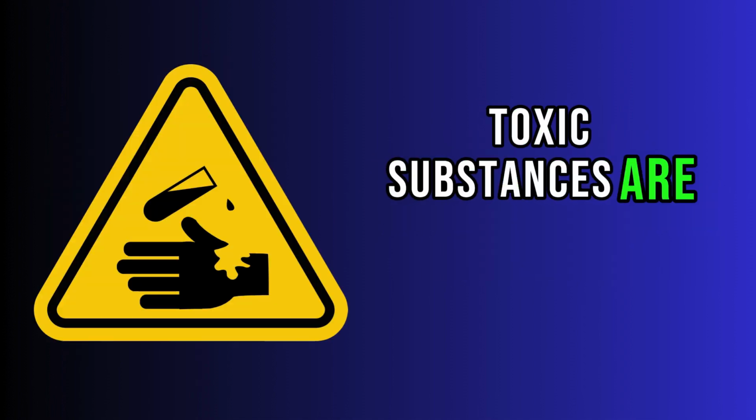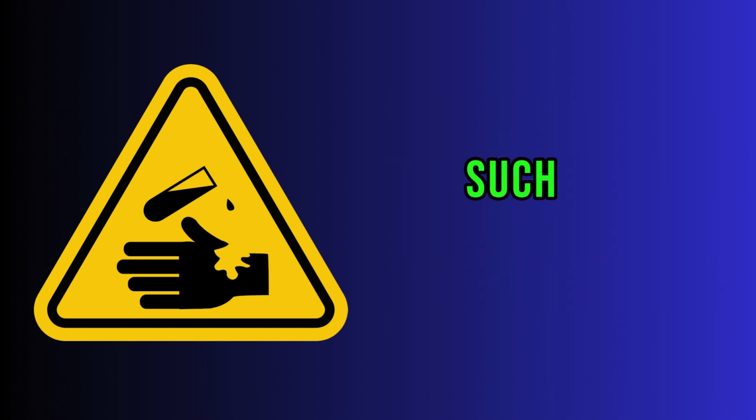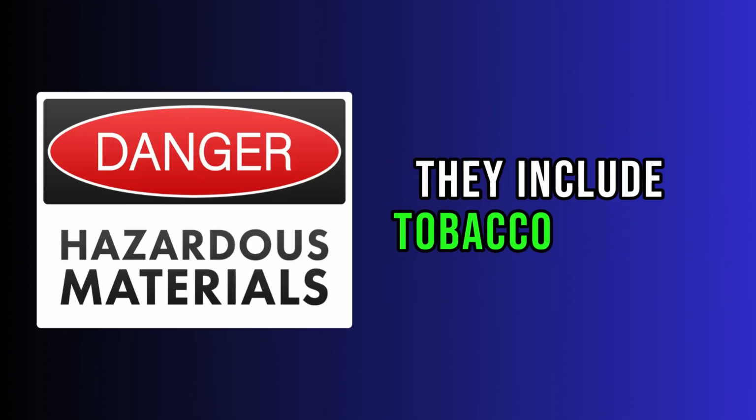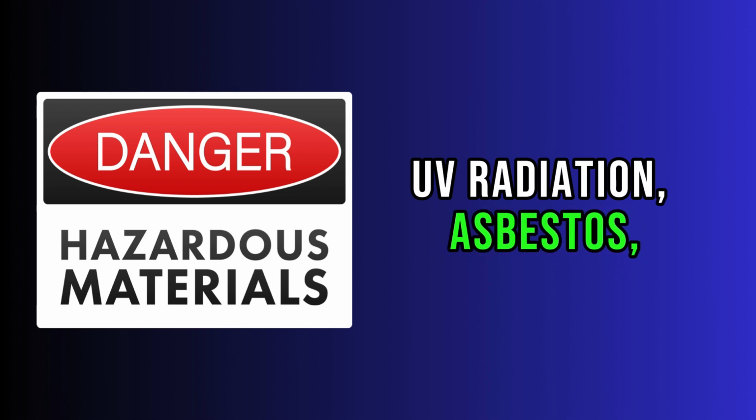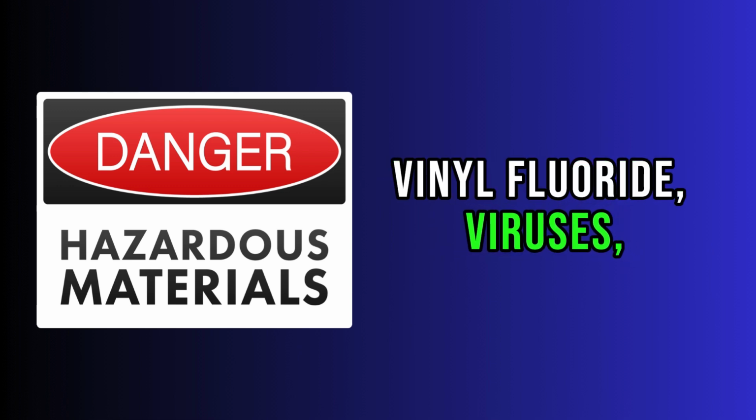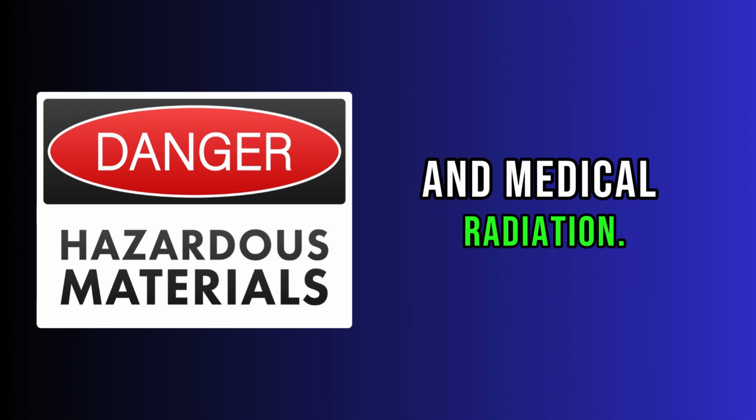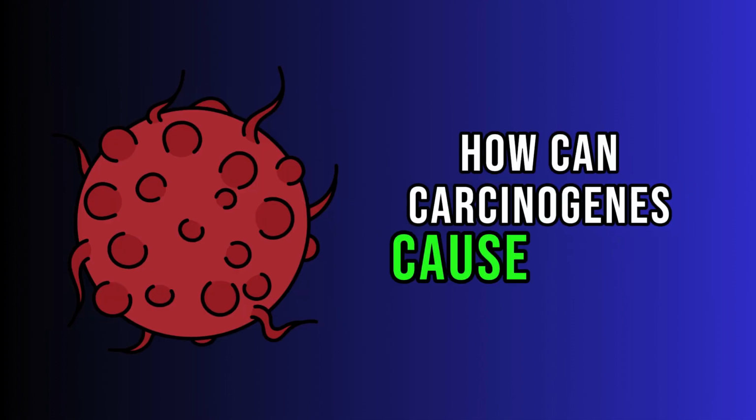Toxic substances are another cause of free radicals, such as carcinogens. They include tobacco smoke, UV radiation, asbestos, vinyl chloride, viruses, air pollution, and medical radiation. How can carcinogens cause cancer?